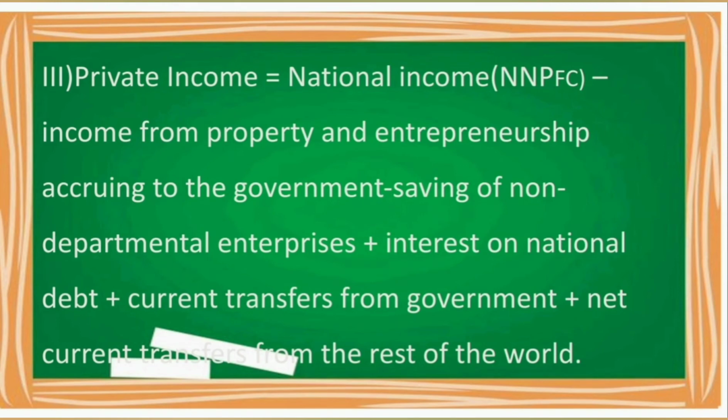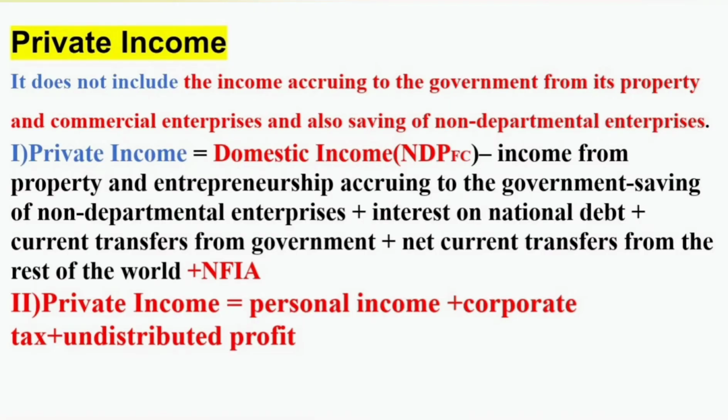If domestic income is given, we know that domestic income does not include NFIA, so we have to add NFIA to private income. That is the only difference if we are calculating from NNP at factor cost and NDP at factor cost. NDP at factor cost is domestic income. So the same method, the only difference is that we have to add NFIA. While we are calculating from national income, NNP at factor cost, there is no need to add NFIA, because national income already includes NFIA.